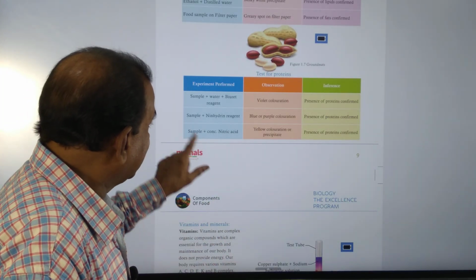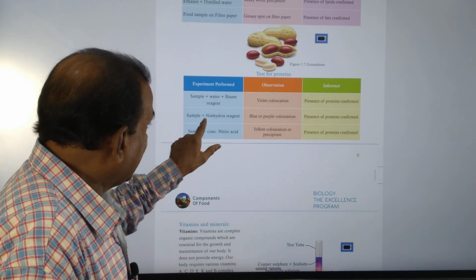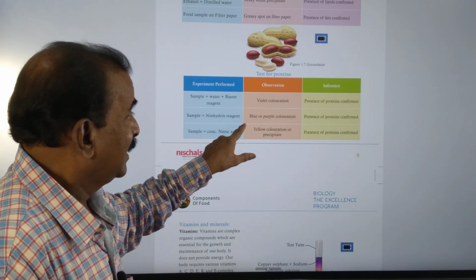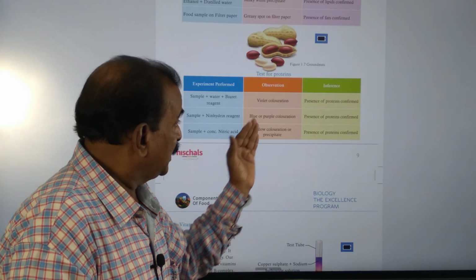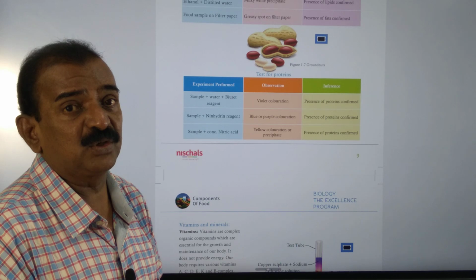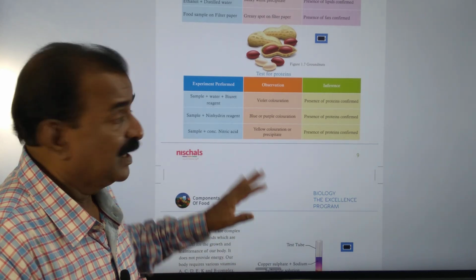The second test uses a sample of pulses and ninhydrin reagent, and there you see blue or purple coloration, which also indicates the presence of proteins.